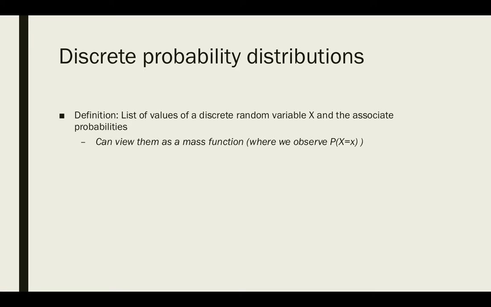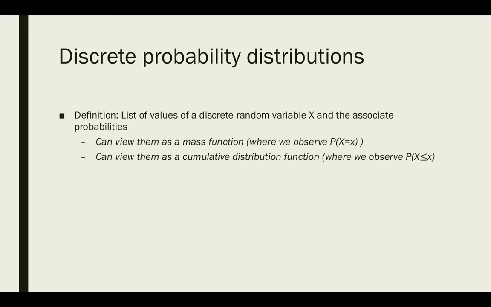What is a discrete probability distribution? If you watched the homework video beforehand, this might be a bit of a review. Discrete probability distributions are a list of values of a discrete random variable, a countable quantitative random variable, and the associated probabilities that go with each of them. In the video, we looked at them as a mass function, the probability of a particular event occurring, but we can also look at them as a cumulative distribution function, where we look at everything leading up to that particular value.